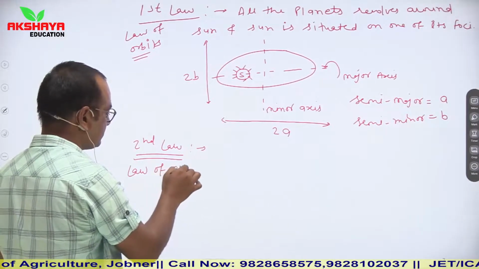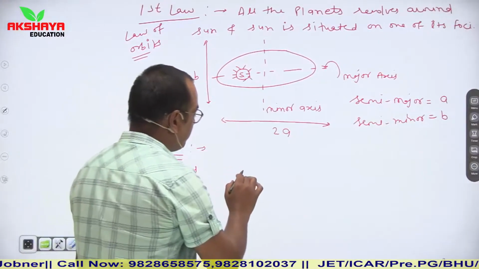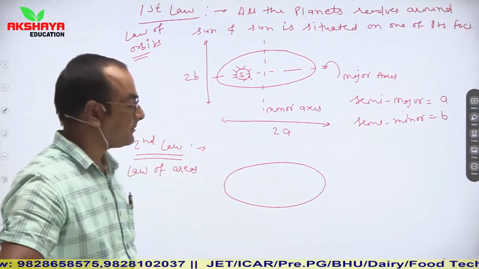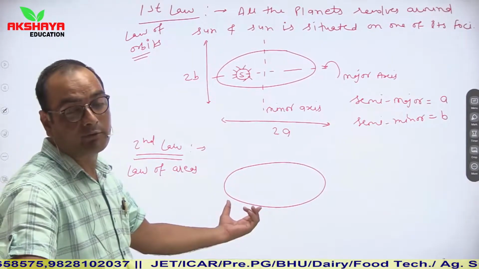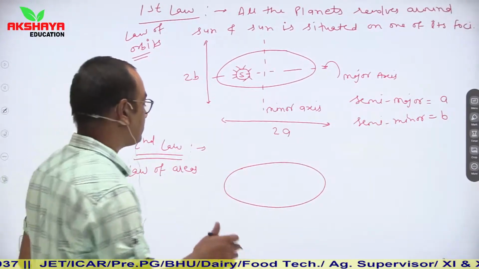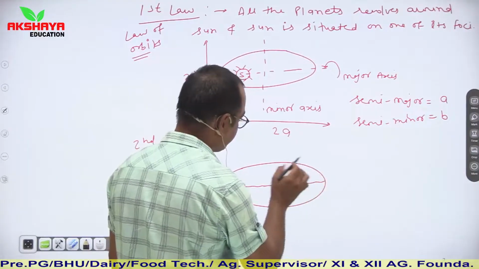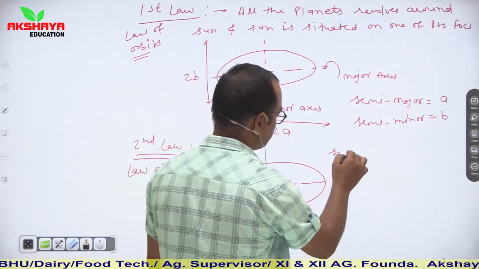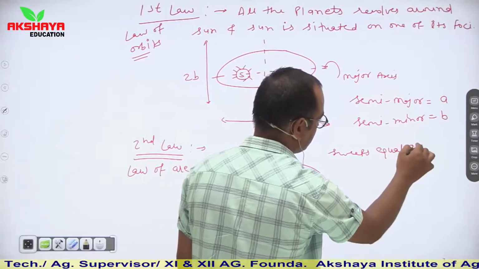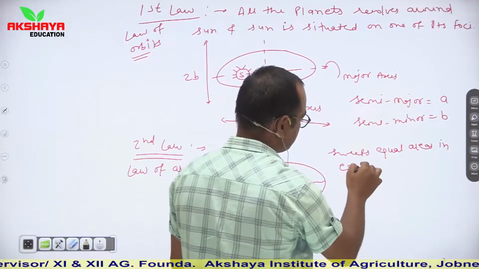Law of areas. And according to this law, whenever any planet revolves around the sun, then it sweeps equal areas in equal time intervals. Equal areas in equal time intervals.